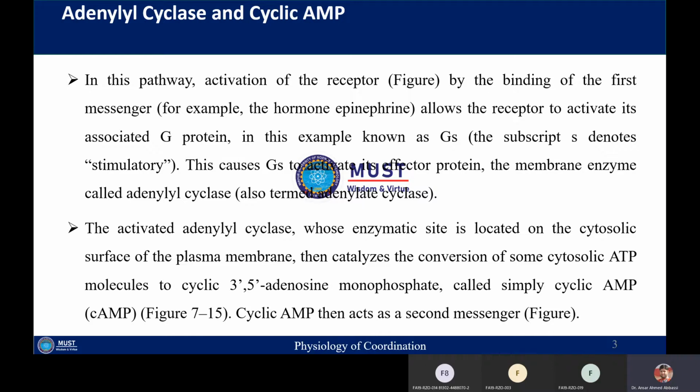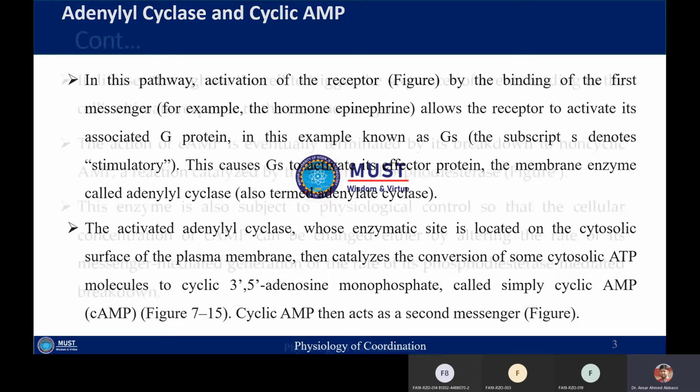On its cytoplasmic side, it will utilize ATP molecules and convert them into cyclic AMP. Once cyclic AMP is formed, it will act as the second messenger.